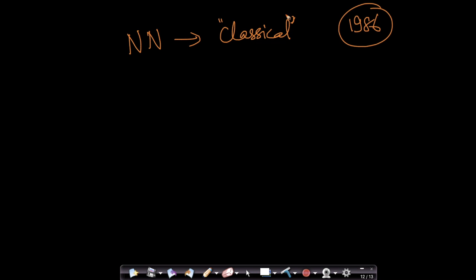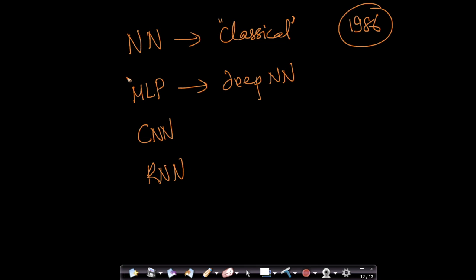I've worked on it for a short while on various projects. It's magical. So over the next few chapters, we will learn about neural networks. We'll learn the classical neural networks first, the old school neural networks, which became very popular around 1986. First, let's understand what they are. Let's also understand their limitations. Then we will come to multi-layer perceptrons, which are nothing but our current deep neural networks. We'll learn some basic algorithms, and then we'll learn convolutional neural networks and recurrent neural networks. These are some of the most popular models of neural networks that we will encounter and that are extensively used in the industry today.